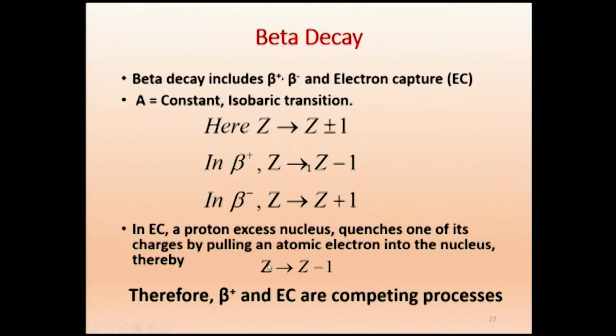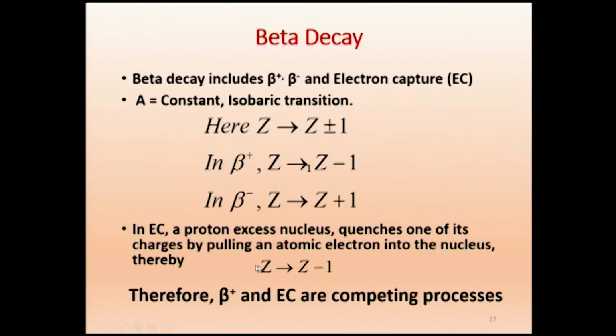So, we are able to visualize: there is a proton excess, one electron comes in, the positive and negative charges vanish. Therefore, the proton number has reduced by one, that proton has become a neutron. So, Z becomes Z minus 1. See here, remember A is constant, so the number of nucleons does not change, only one proton has become a neutron.